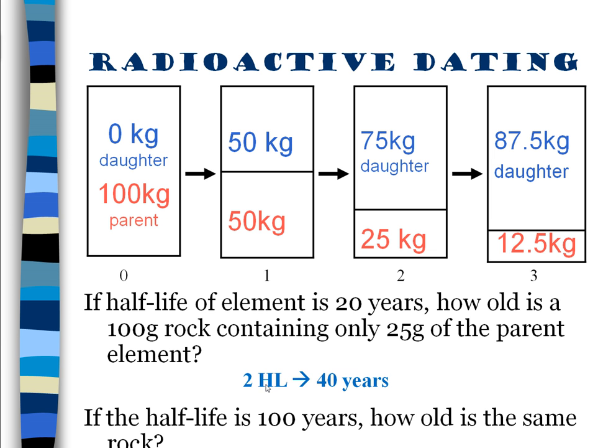So two half-lives to leave you with from 100 to 25, and if a half-life is 20 years, then it has been 40 years. If the half-life of that same rock is 100 years, two half-lives would be 200 years. This is how we figure out the age of rocks.